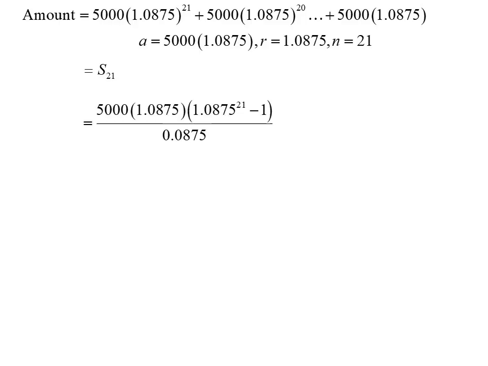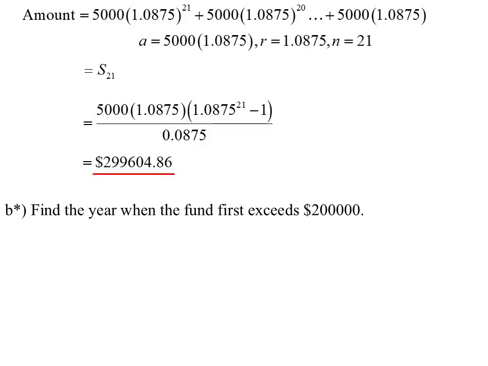It's a geometric series. The first term is, well, I've gone to the right hand side to be the first term with the lowest power. So 5,000, 1.0875, the common ratio, 1.0875, number of terms, 21. And so all of that is basically some 21 terms, we're saying. So substituting into our formula that we know, we can work out the value of the investment. The reason this has got an asterisk on it is this wasn't actually part of the HSC question. I've just expanded on it to show other ideas.